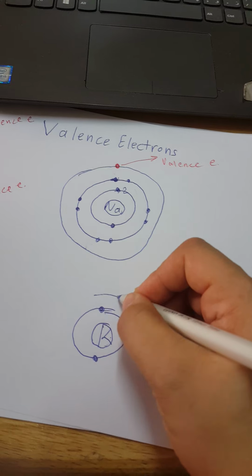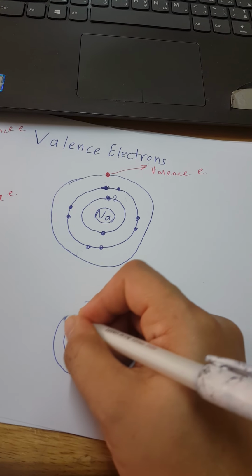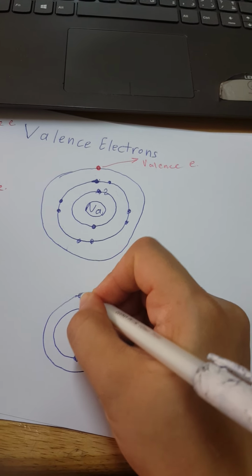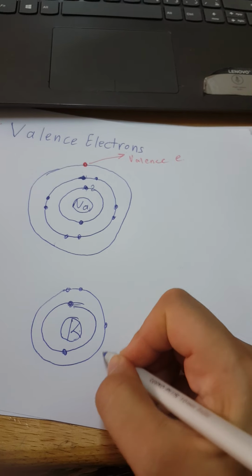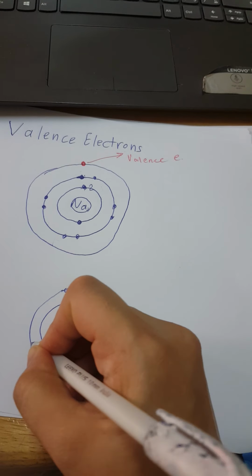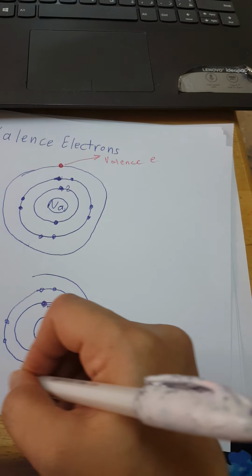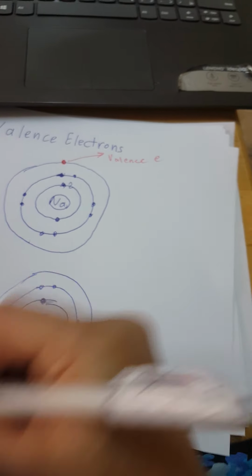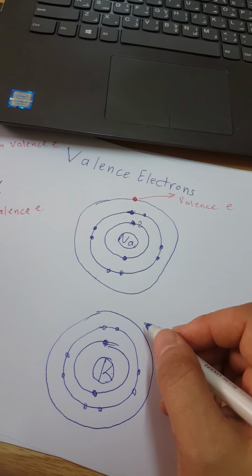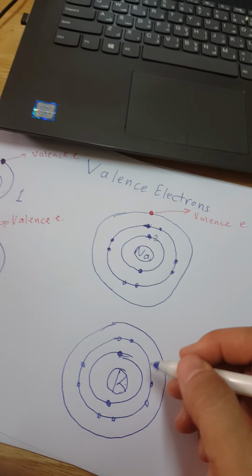The second level, for sure it can't have more than 8. Finished. The third level, it can have up to 18, but not in the potassium, and you can't understand it now.